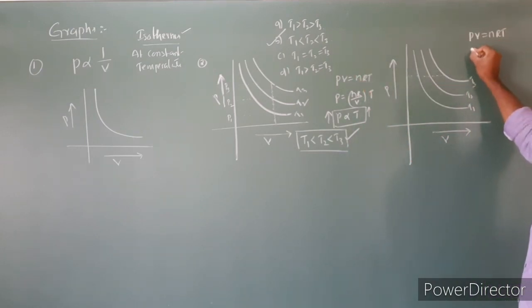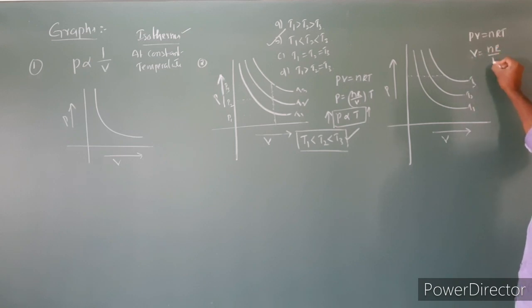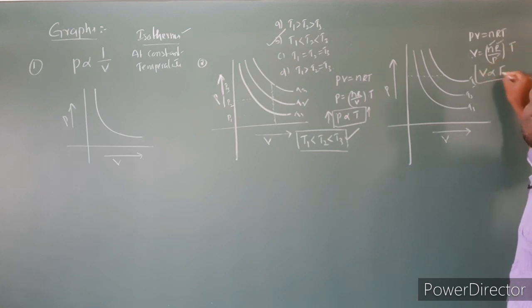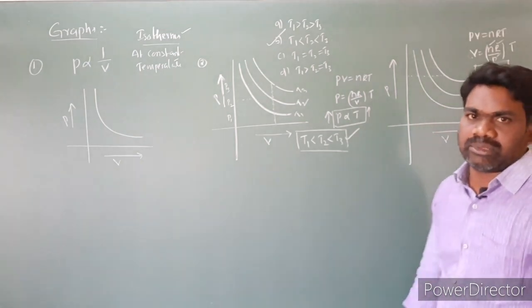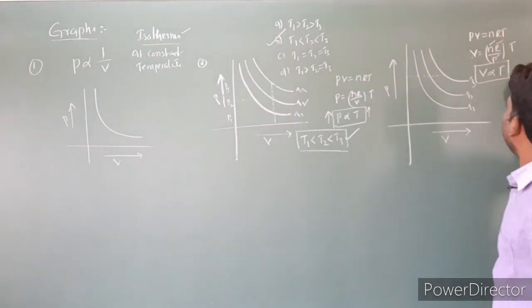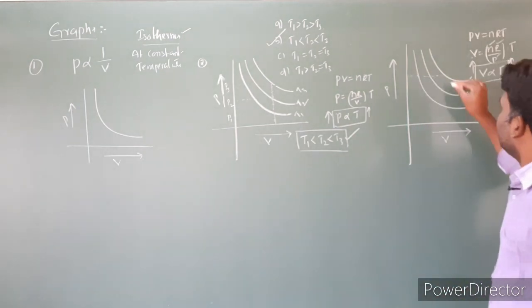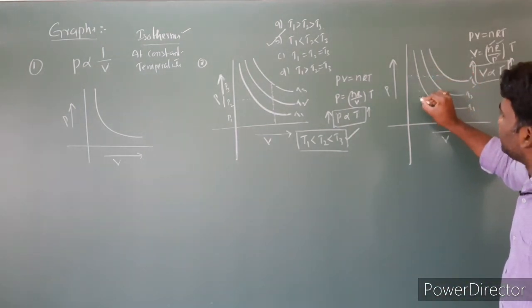Then V = (nR/P) into T. So n is constant, R is constant, P is constant. Then V is directly proportional to T. So as temperature increases, volume is going to increase. Pressure is constant. Then at temperature T1, this is the volume.